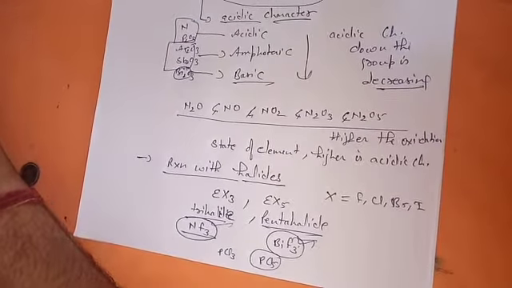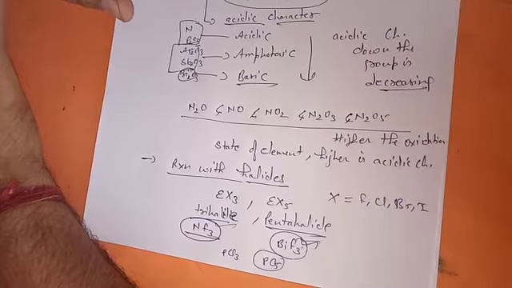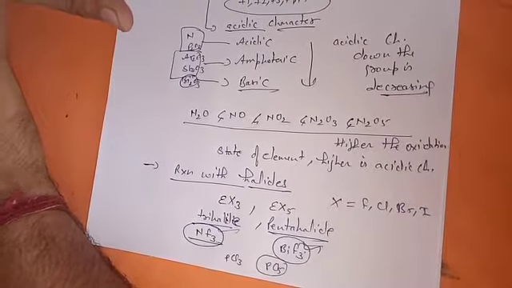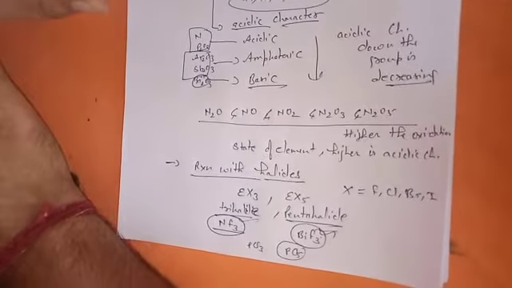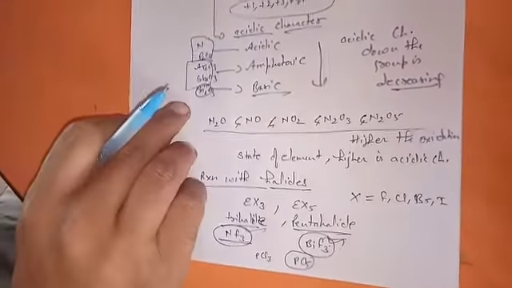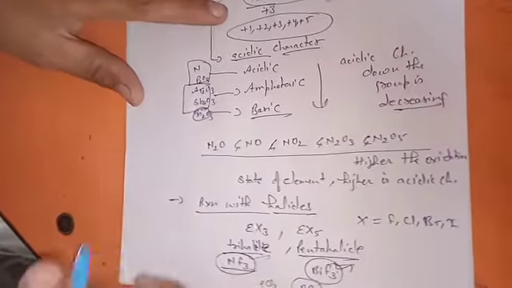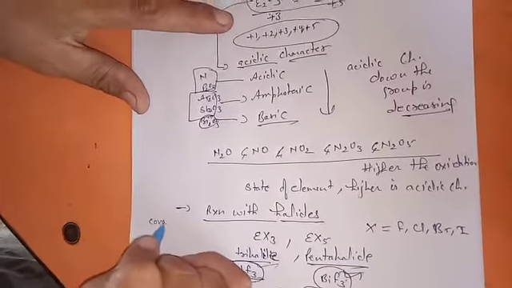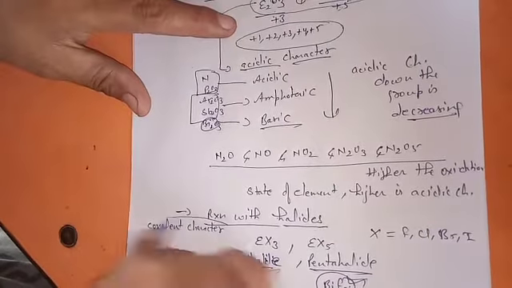Now, what else do you have to explain? First, in the halides you will show that they generally form trihalides and pentahalides. Nitrogen and bismuth particularly form trihalides only with fluorine. Now, what else do you have to tell in the case of the halides? You have to compare the covalent character.